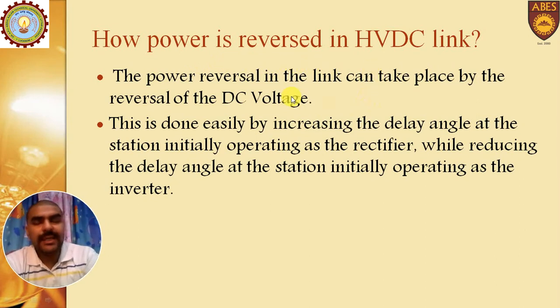Then next is how power is reversed in HVDC link. In HVDC link, as we are all aware from its working, the current will remain in the same direction. For the reversal of power, only the voltage is reversed. Whenever we are reversing the voltage, it can be done by increasing the delay angle. Whenever we increase alpha, the converter which is operating as a rectifier will automatically start operating as an inverter, and vice versa will occur at the inverter station.